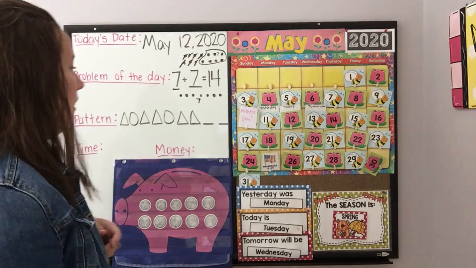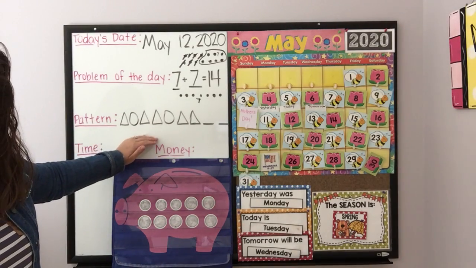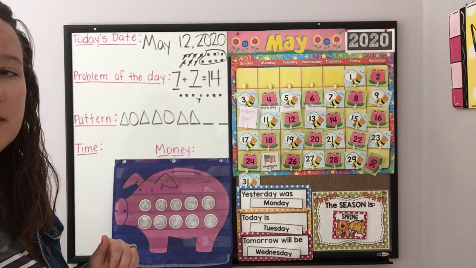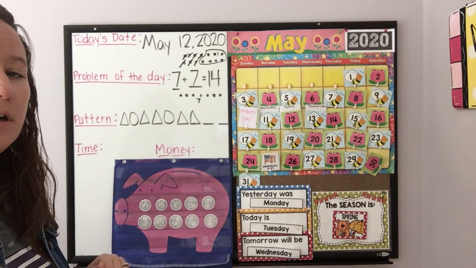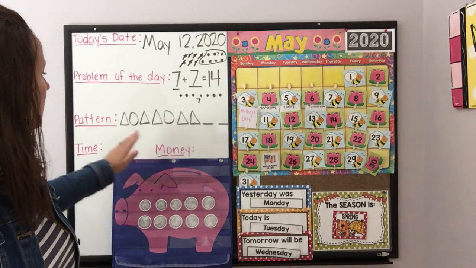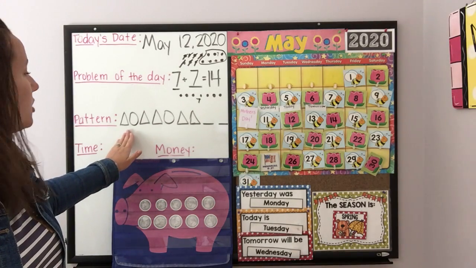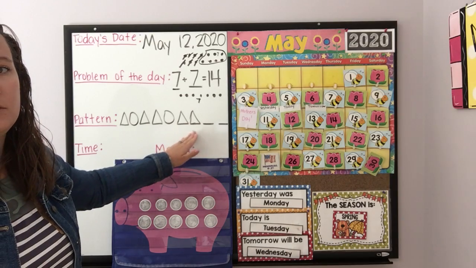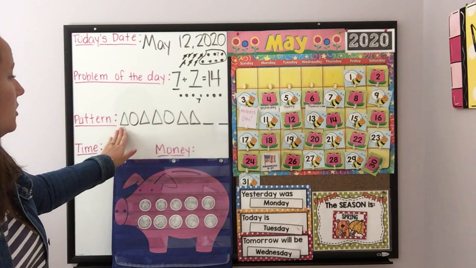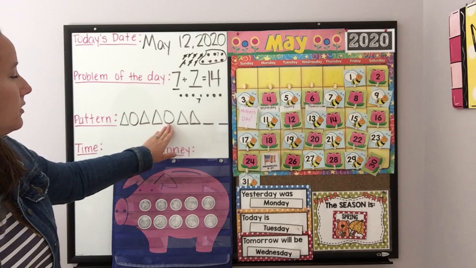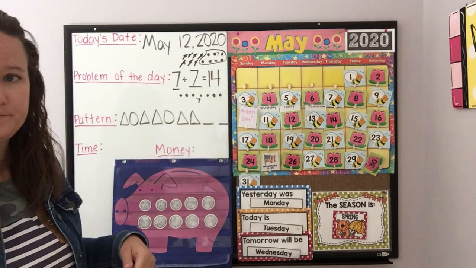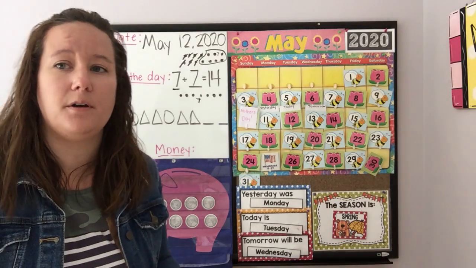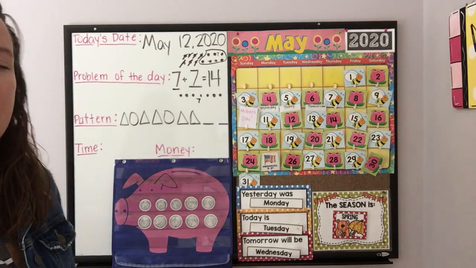Perfect. All right, let's look at our pattern of the day. If you're going to solve this with me after we read it together, put me on pause and solve it in your notebook or on your whiteboard. So let's say it together. Ready? We have triangle, circle, triangle, triangle, circle, triangle, triangle. All right, so we need to decide if this is growing or repeating, and this one is a little tricky, and I did that on purpose.